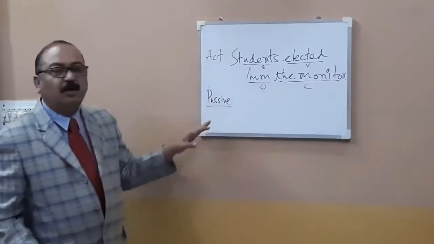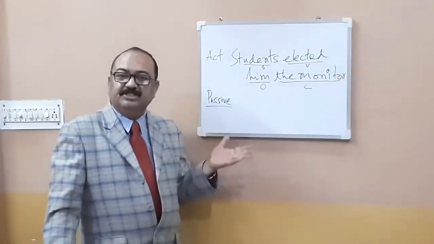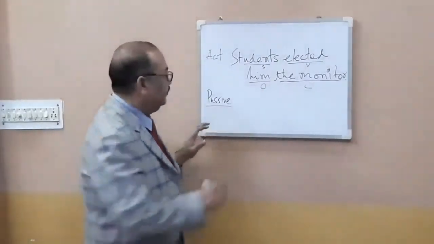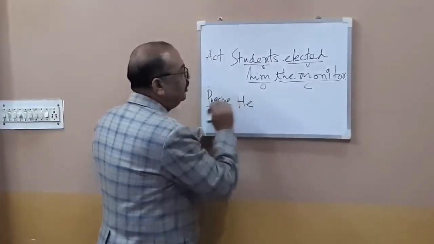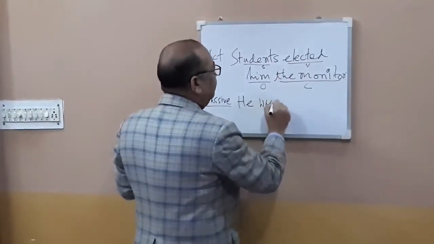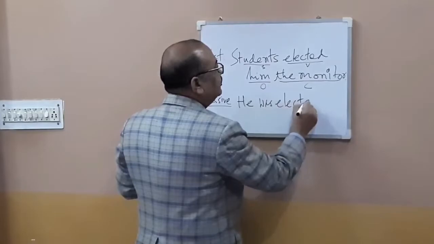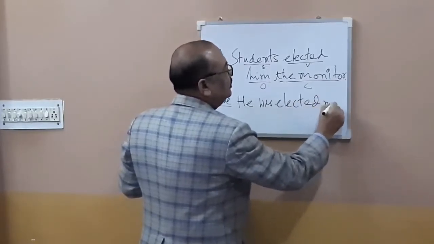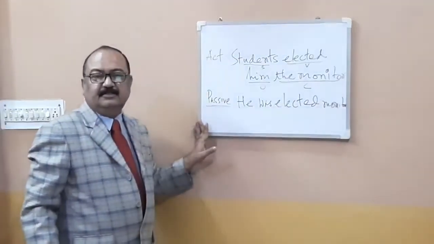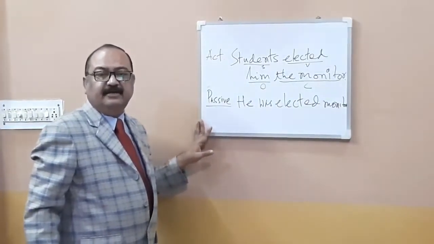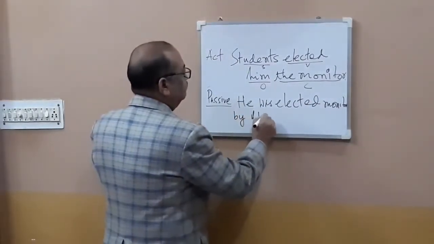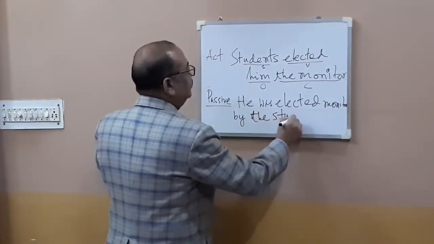Now this object complement would be converted into a subject complement. Him will be changed to he, same, was elected, past participle form. He was elected monitor by the students.